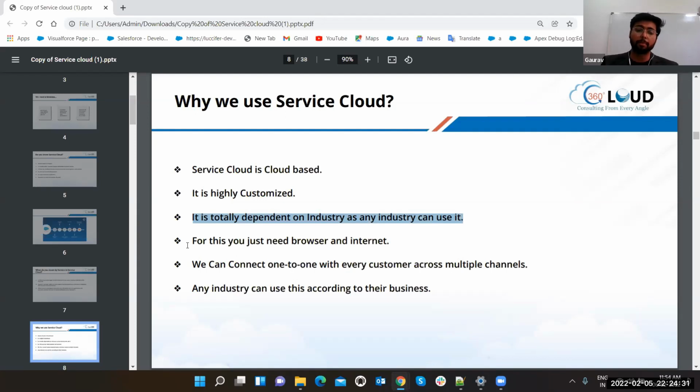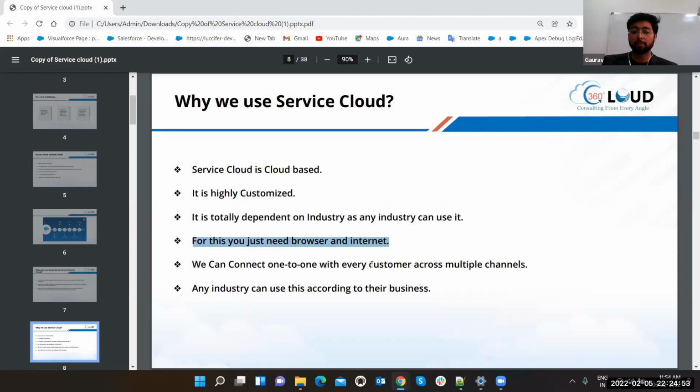Yes, as I told you, it is business dependent. For this, you just need a browser and internet. Definitely, you do not even need a car. You do not have to spend any kind of gas or petrol expenses to reach somewhere. You just have to raise a case, and the service will come to your doorstep. So we can connect one to one with every customer across multiple channels.